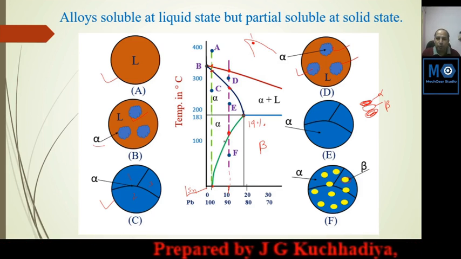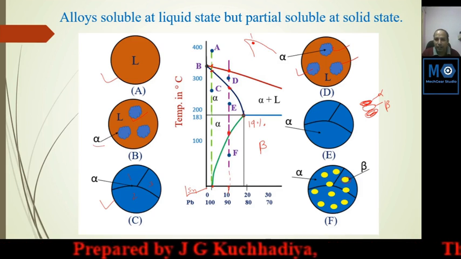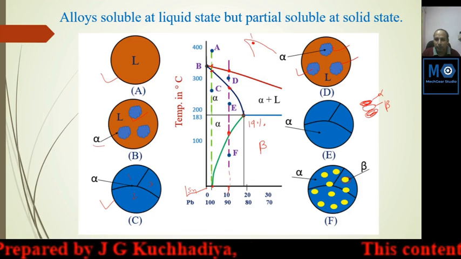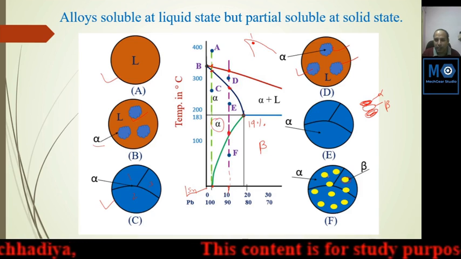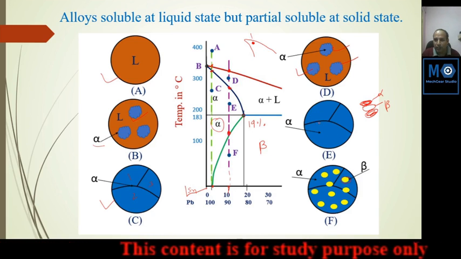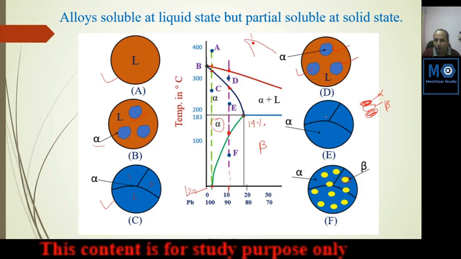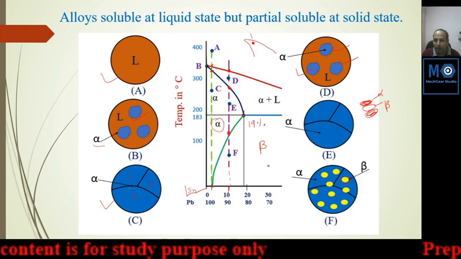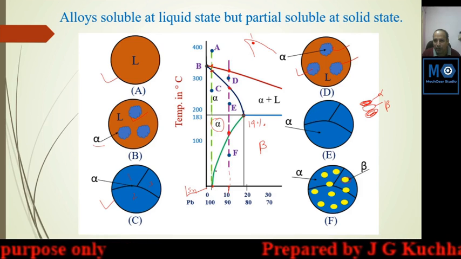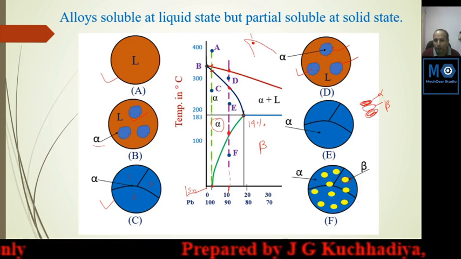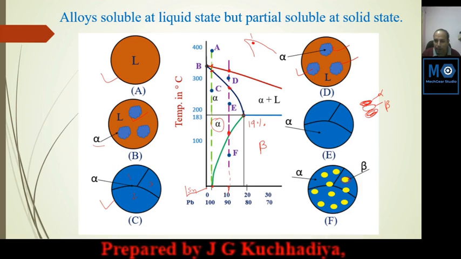So after the solvus line, at this point some of the alpha will be converted into beta. Originally this region was pure alpha, solidified, but after crossing, due to the reduction in solubility of the alpha phase, it will show some beta phase.